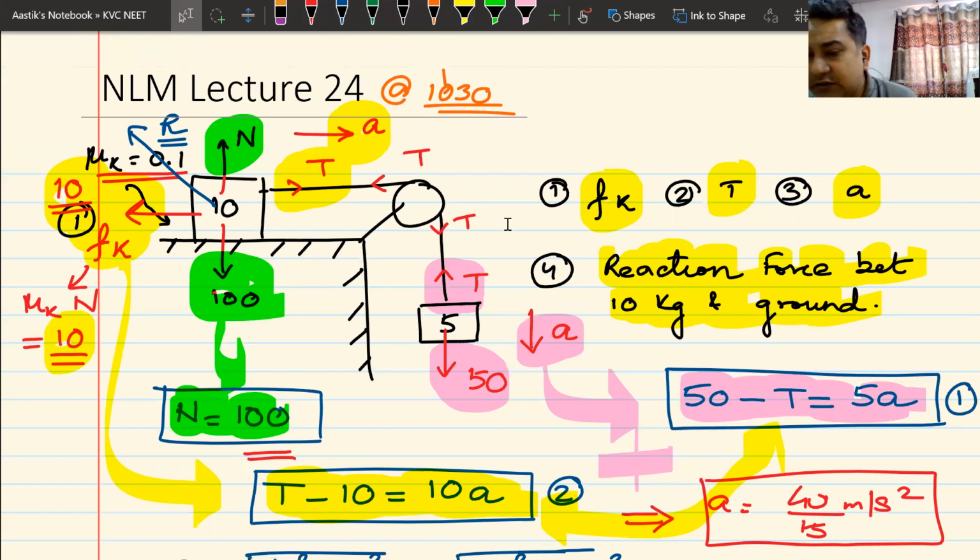Now, if you know this, can you tell me the angle of friction in the first case, the first question? Remember that this angle theta that I'm making right now is the angle of friction. Can you now tell me what will be the value of tan theta here?